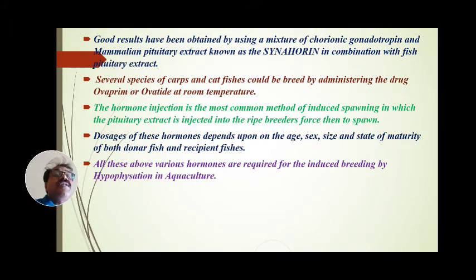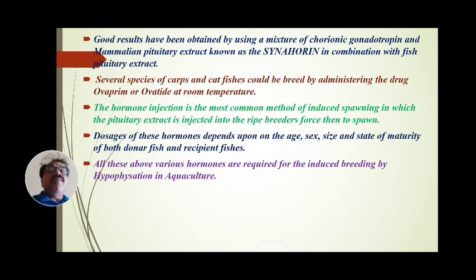When human chorionic gonadotropin and mammalian pituitary extract are mixed, that mixture of the two is called syncarin. Syncarin is also a hormone solution which is injected into the fish and gives a good result.